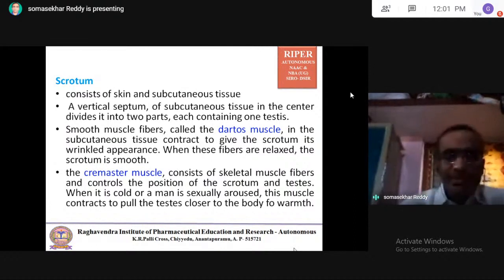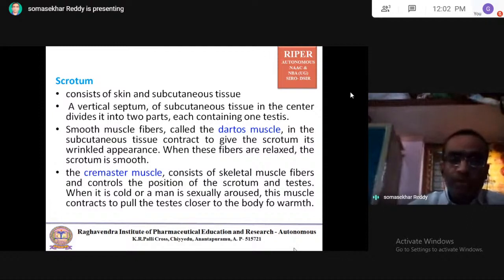Next, the second muscle is the cremaster muscle. The cremaster muscle consists of skeletal muscle fibers and controls the position of the scrotum and testis.